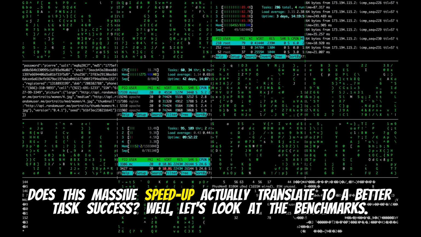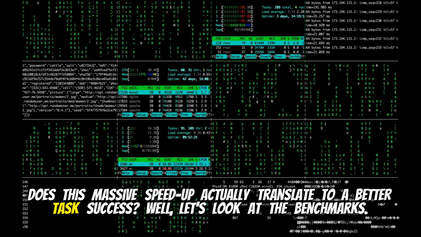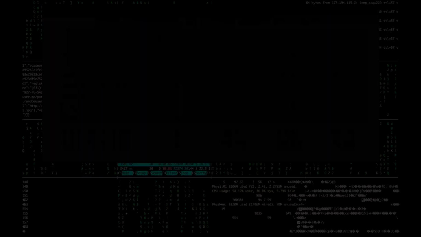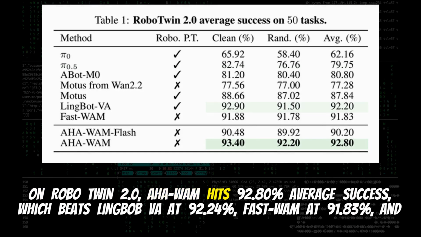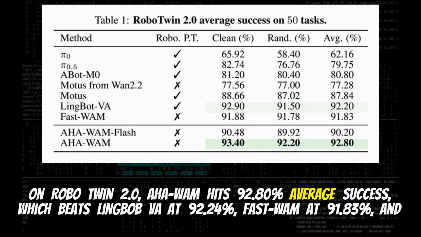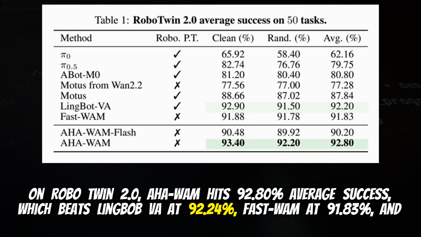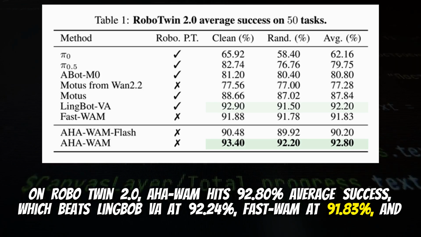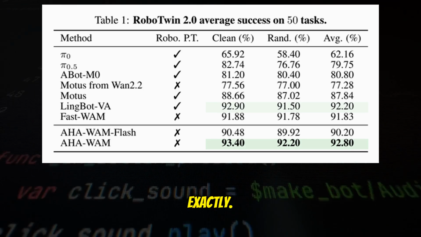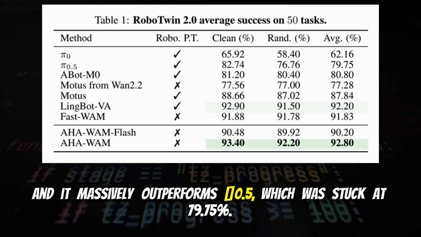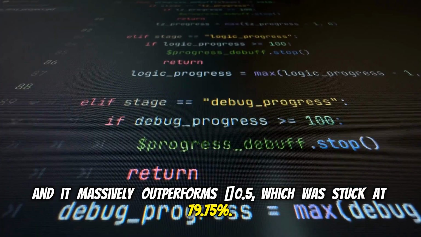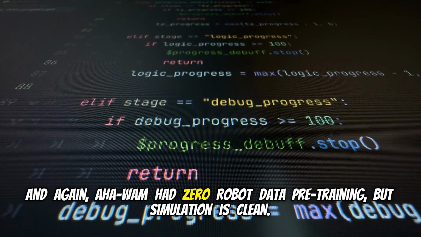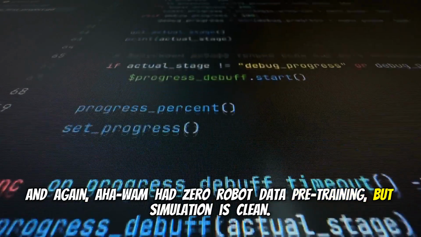Okay, here's where it gets really interesting. Does this massive speed up actually translate to better task success? Well, let's look at the benchmarks. On RoboTwin 2.0, AHA-WAM hits 92.80% average success. Which beats Lingbot VA at 92.24%, FastWAM at 91.83%, and Modus at 87.84%. Exactly. And it massively outperforms Pi0, which was stuck at 79.75%. And again, AHA-WAM had 0 robot data pre-training, but simulation is clean.